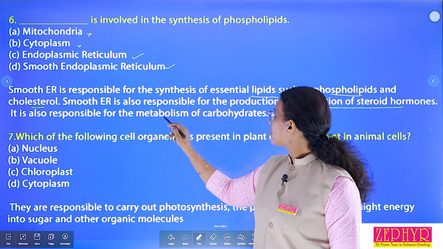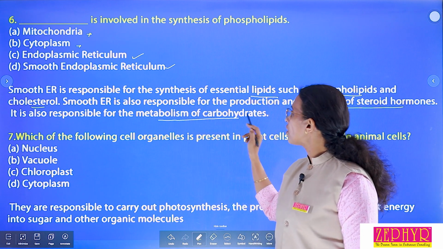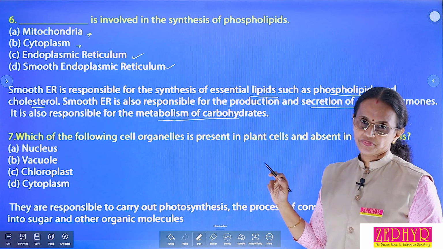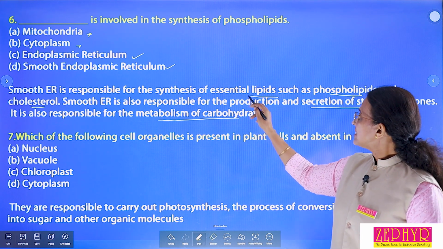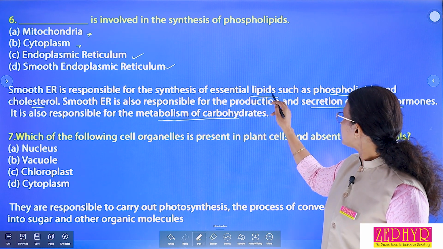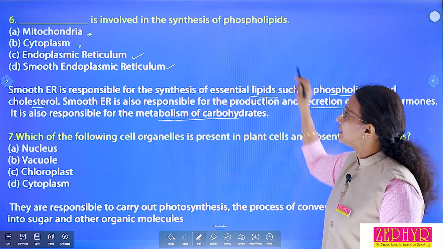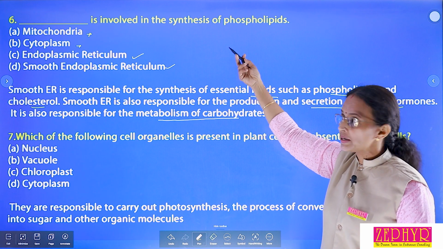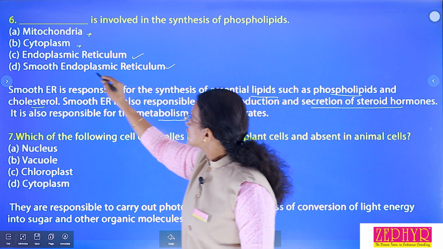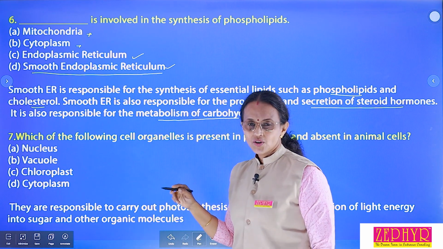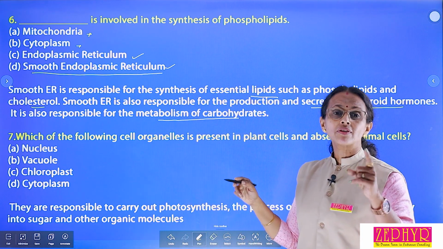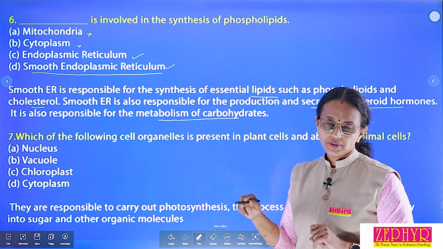It is also responsible for metabolism of carbohydrate. What are the functions of smooth endoplasmic reticulum? First one, synthesis of lipids such as phospholipid. Question is synthesis of phospholipid. So, which is the correct answer? Smooth endoplasmic reticulum is the correct answer. Then, what is the function of rough endoplasmic reticulum?